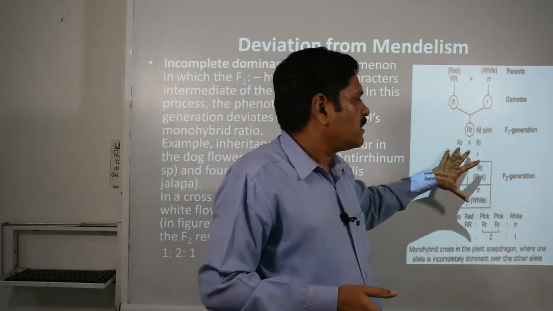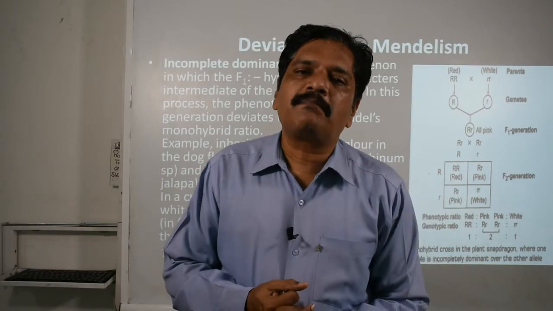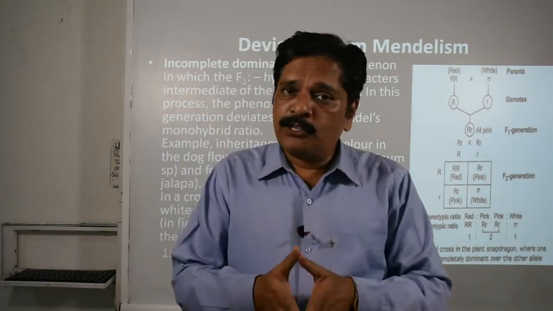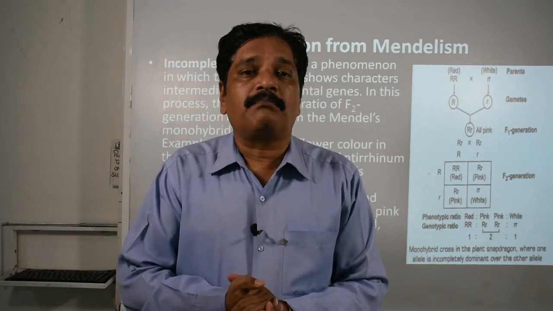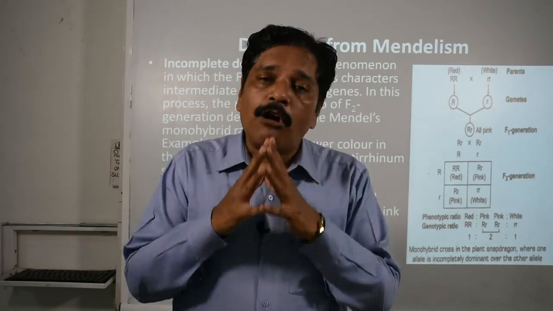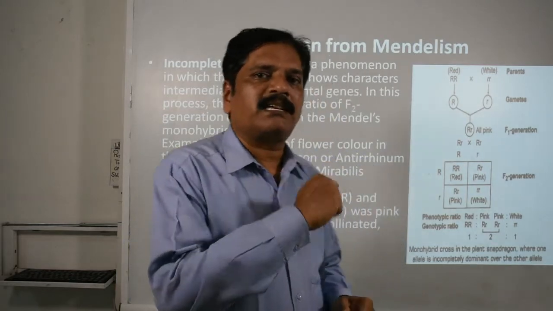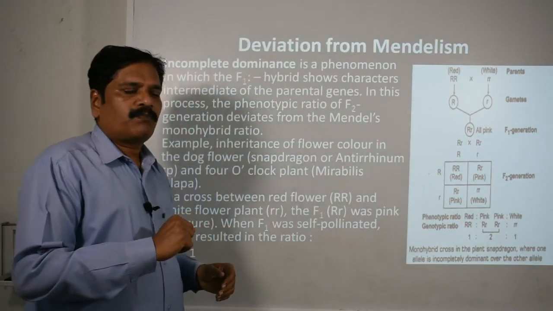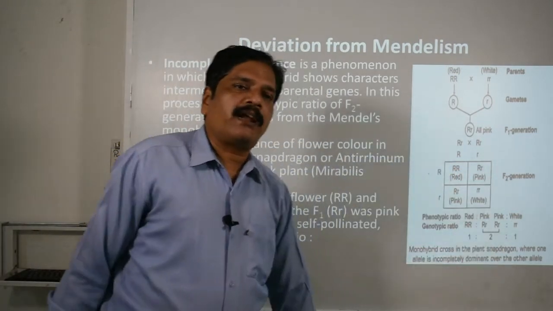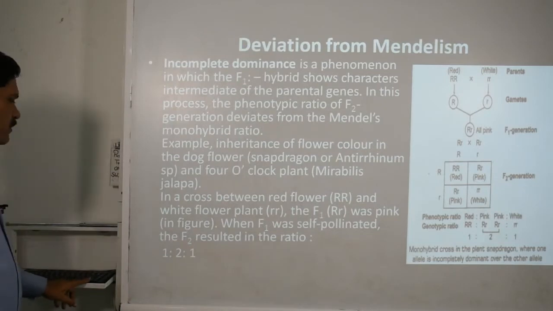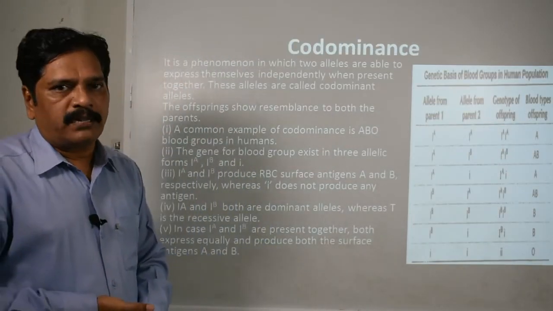So this is a good example and explanation of incomplete dominance. Remember, the recessive character is not exhibited in this F1 generation, but the dominating character fails to express itself completely. This is the basic difference. And you may also find the difference in the result of the F1 and F2 generation. Now we go to discuss the next example, that is co-dominance.